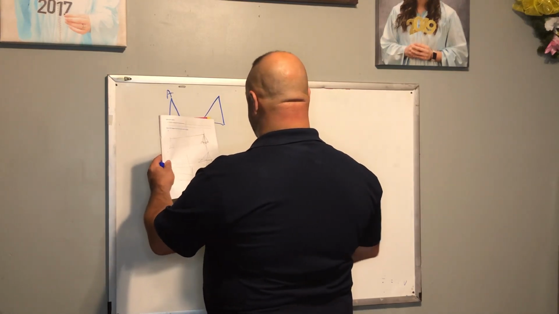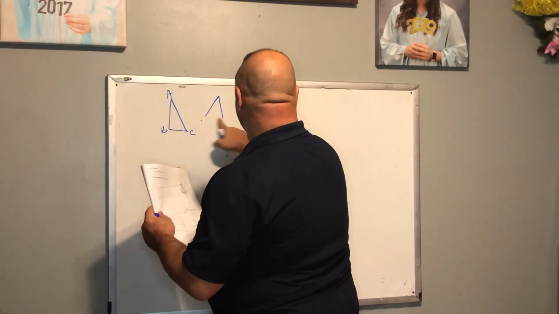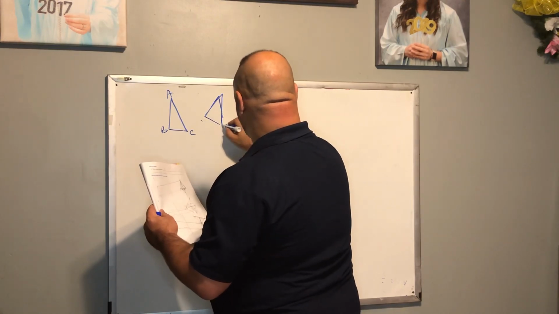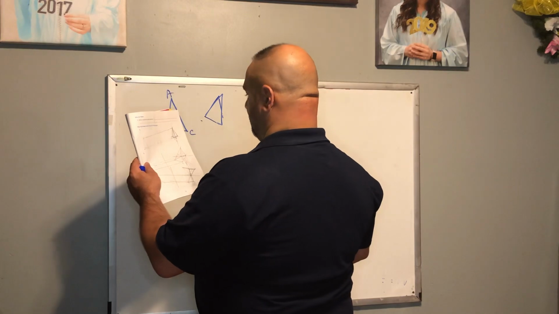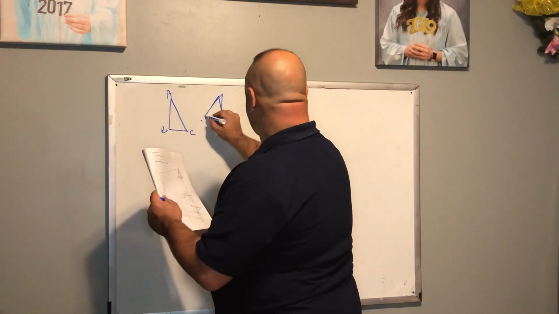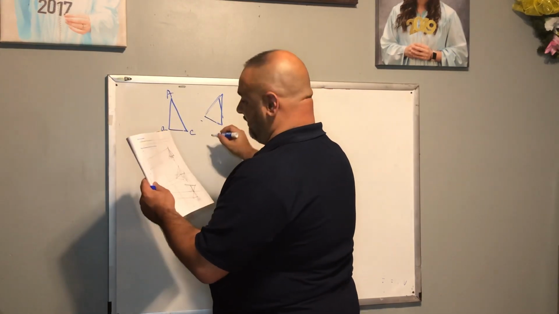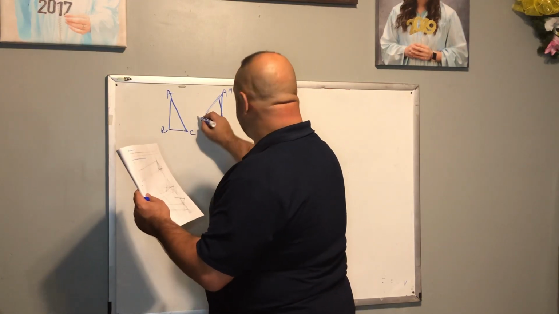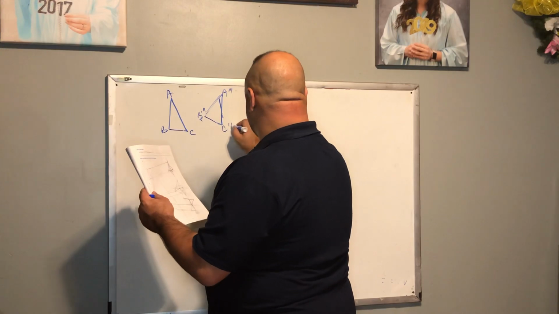I'm trying to get my shape nailed down here. So let me go a little bit like this. Okay, I think I got it. All right, this is as close as I'll ever get it. All right, we have A triple prime, B triple prime, and C triple prime.